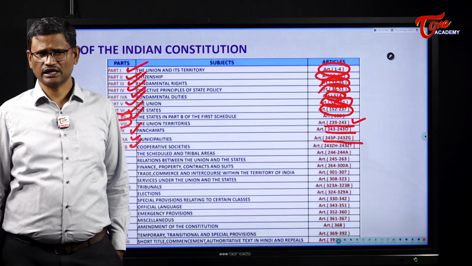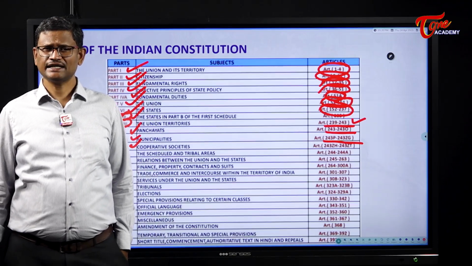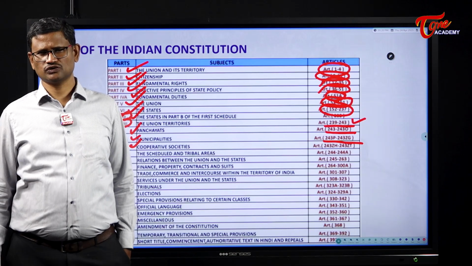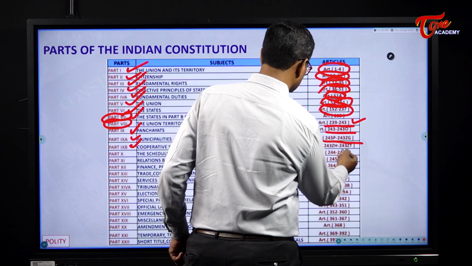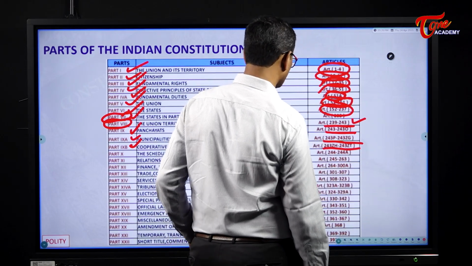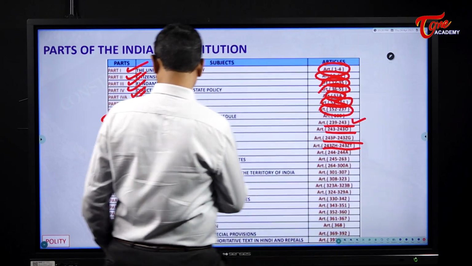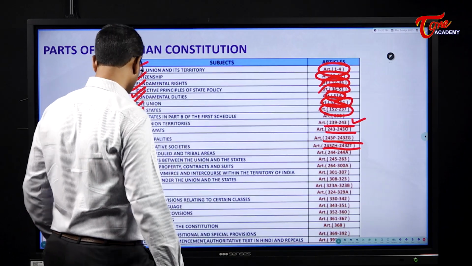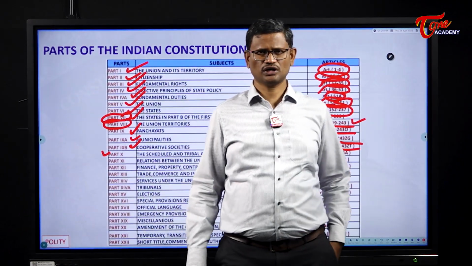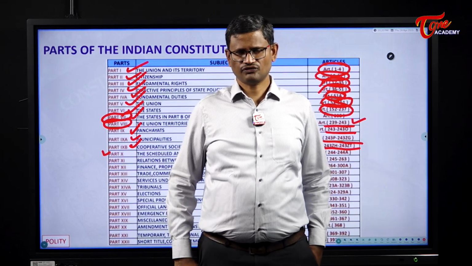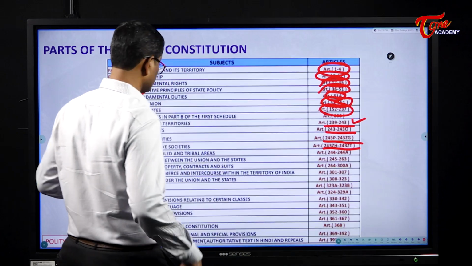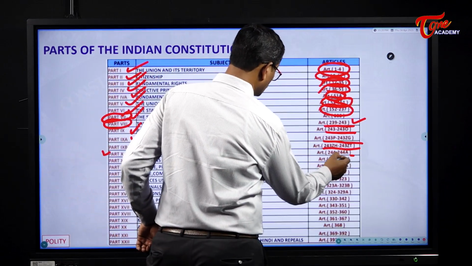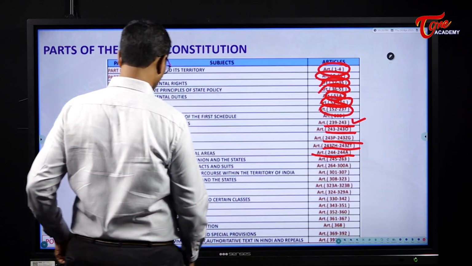Part 9B was added through the 97th Amendment to the Indian Constitution. It deals with cooperative societies, from Articles 243ZH to Article 243ZT. Next one, Part 10. So I just told you about the 5th Schedule and the 6th Schedule areas. The 5th and the 6th Schedule areas are dealt with by Part 10, and the articles are 244 and 244A.